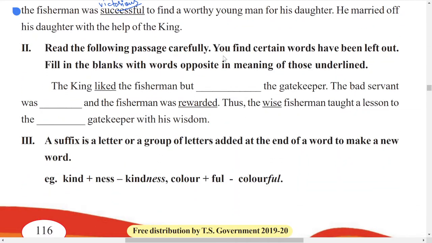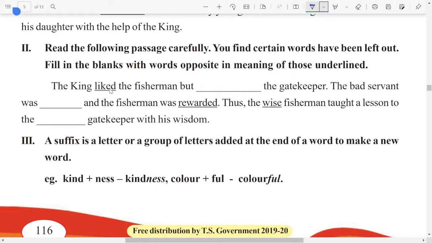Read the following passage carefully. You find certain words have been left out. Fill in the blanks with the opposite in meaning of the underlined words. So if you look at this, some of the blanks are there. 3 blanks are there. So what you have to do is, you have one word here, light. You have to write opposite word here for light. Next one, you have one word here, fill in the blank. And for that, you have to write the opposite of reward. Again, for the word wise, you have to write opposite here. Okay, let us check the first one.